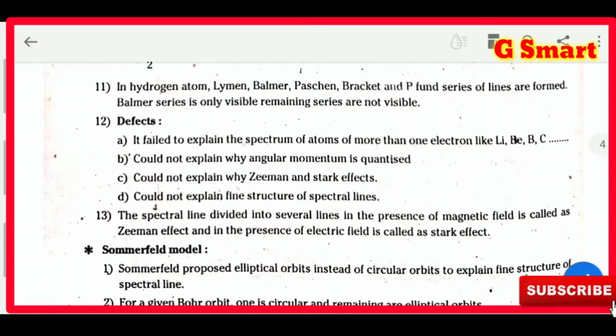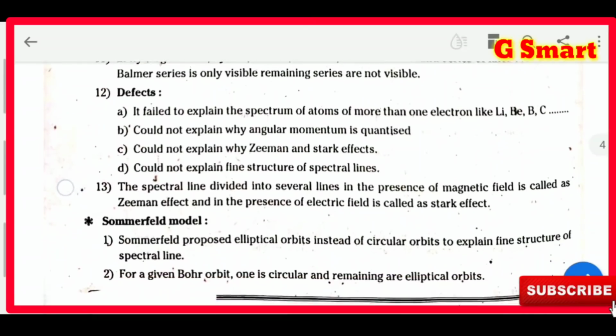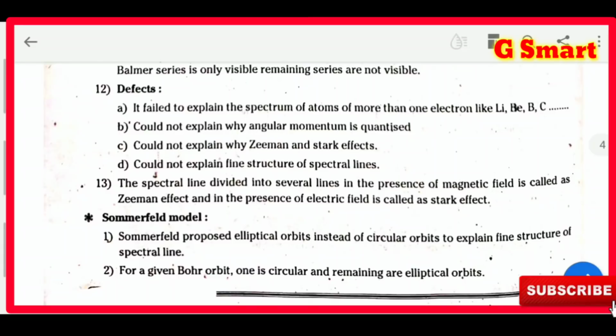But in that we are seeing only one line. The other lines cannot be visible. What are the defects in Niels Bohr theory? It failed to explain the spectrum of atoms of more than one electron like lithium, beryllium. That means it explained only the spectrum of the hydrogen. It doesn't explain atoms with more than one electron.